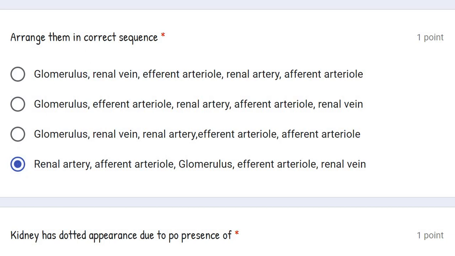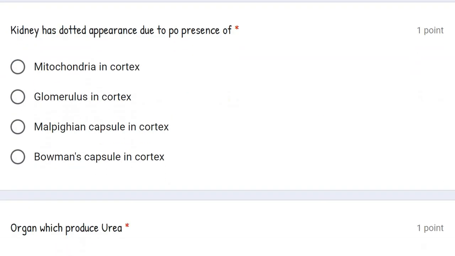Now the next question is, kidney has dotted appearance due to presence of. Kidney has dotted appearance due to presence of malpighian capsules in the cortex. Mitochondria in cortex भी सही हो सकता था क्योंकि there is a lot of mitochondria, but that does not give dotted appearance. Glomerulus भी वही होता है and that also helps in dotted appearance. Bowman's capsule is also there, that also imparts dotted appearance.